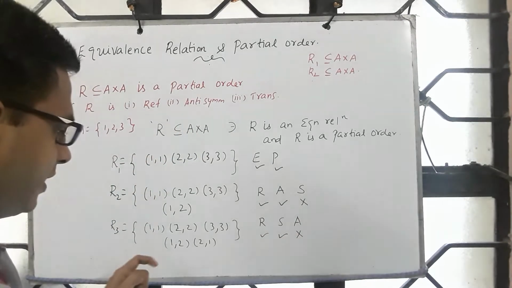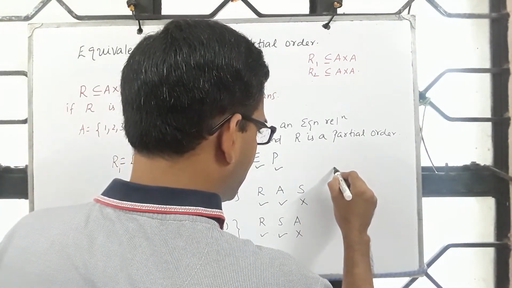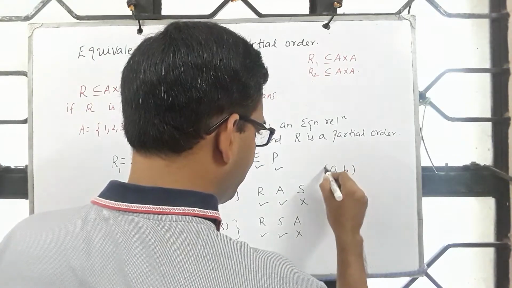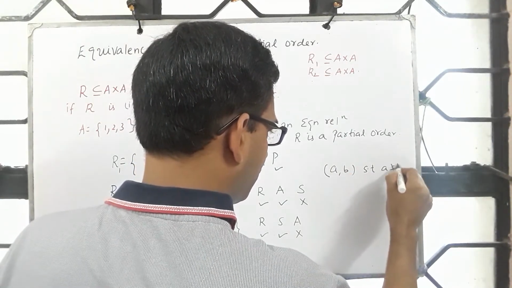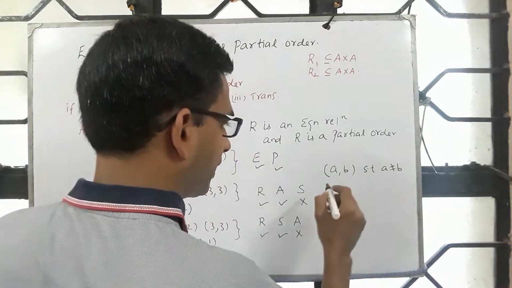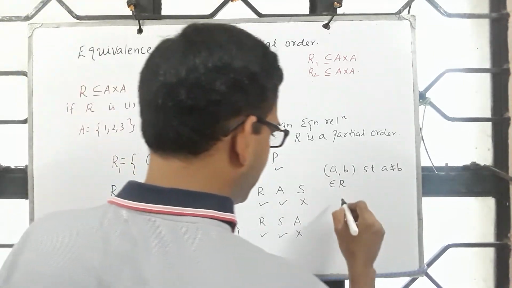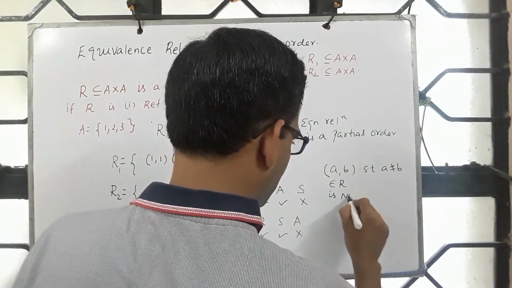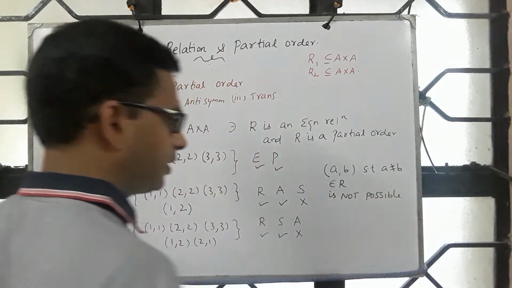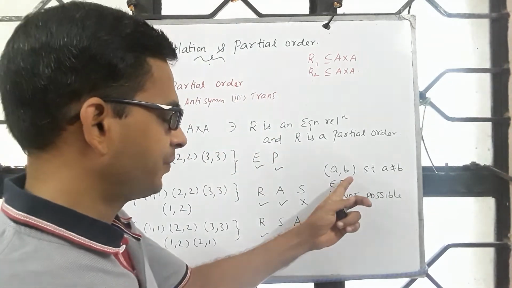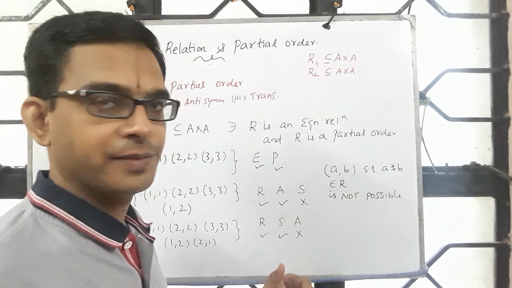So what is this telling you? This is telling you that a pair (a,b) belonging to R such that a not equals b is not possible. Because the moment you include (a,b), you are forced to bring (b,a) to satisfy symmetry.